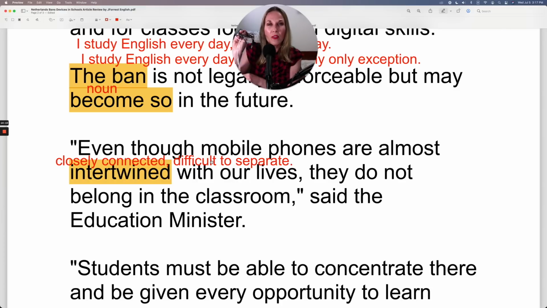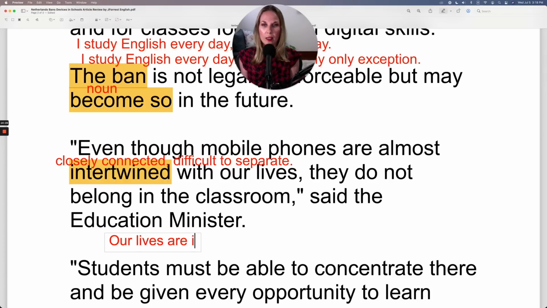So this is more of a literal meaning, and we do use it, especially in this situation, which does seem to happen to me. But we also have more of a figurative meaning. You might say, our lives are intertwined.